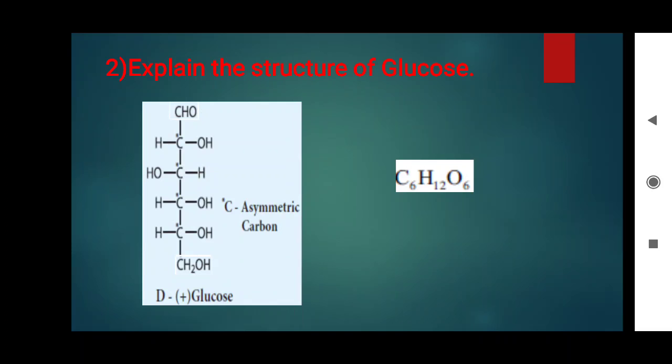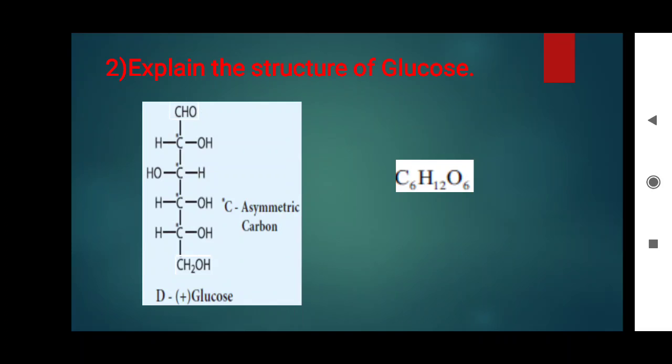Now, between aldehyde and primary alcohol, the 4 carbons are marked with the asterisk symbol. Actually, what is the meaning? The carbon is surrounded by 4 different atoms or groups. So, asymmetric carbons are present. Then the compound is glucose.